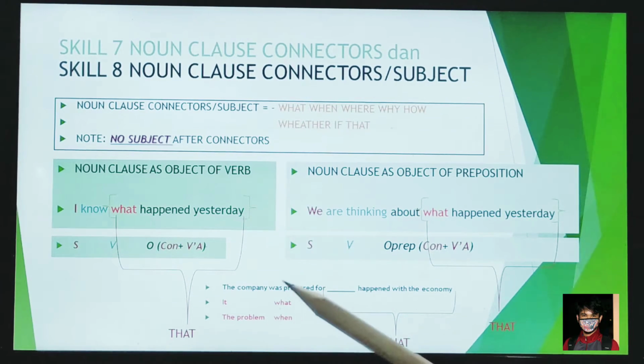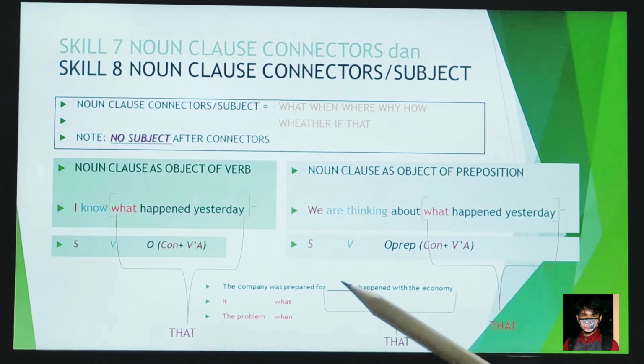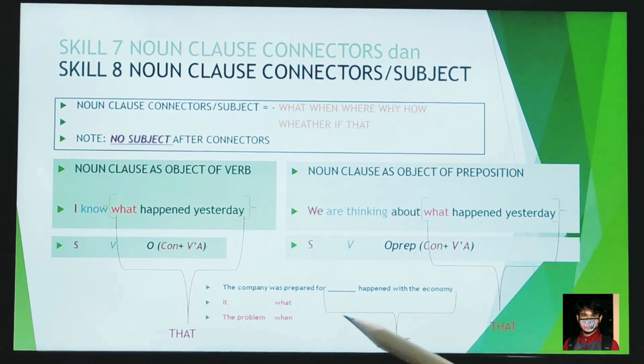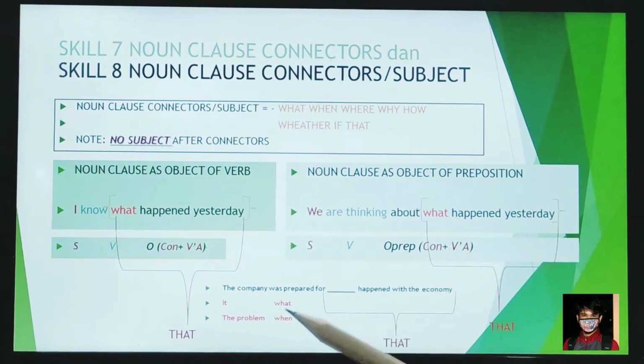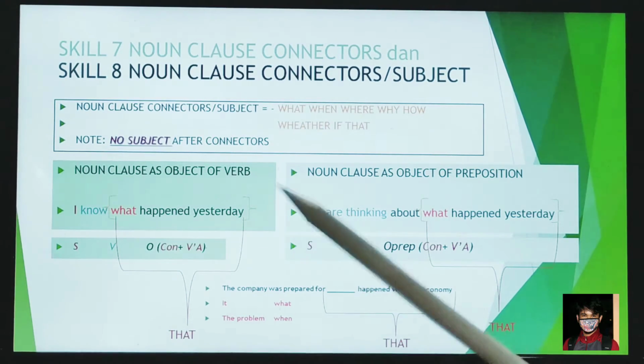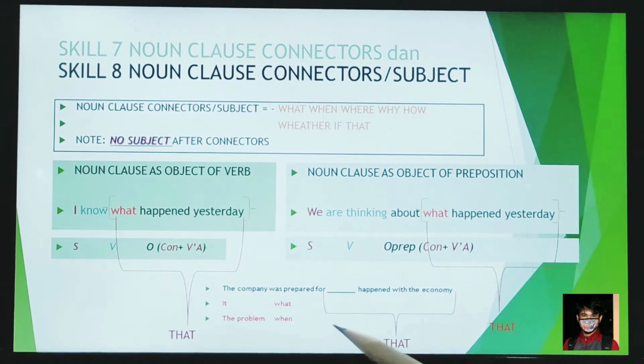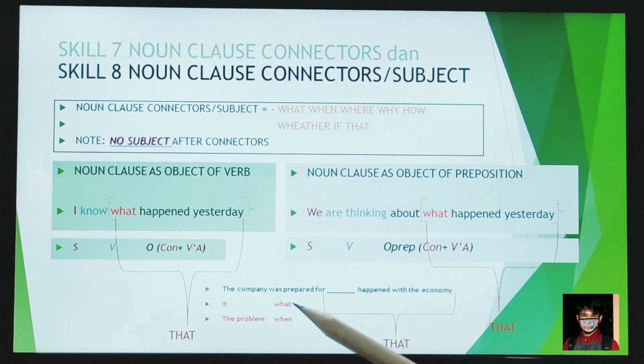The company is the subject, was prepared is the verb, and this part is the object of the preposition. You should find out which one is the connector. The company was prepared for what happened with the company. The same thing with that one. To make it short: the company was prepared for that.